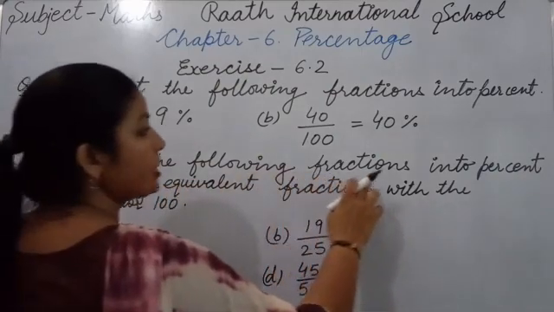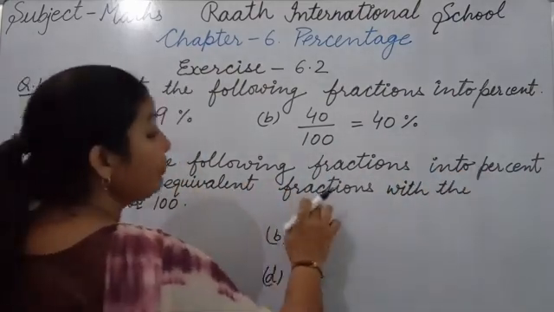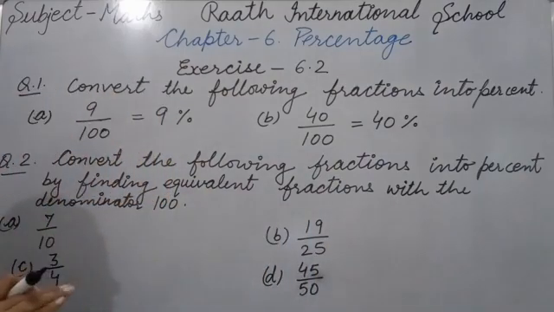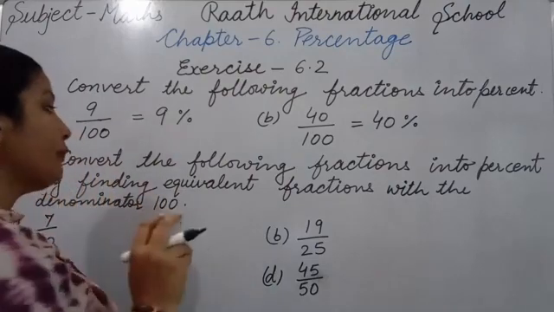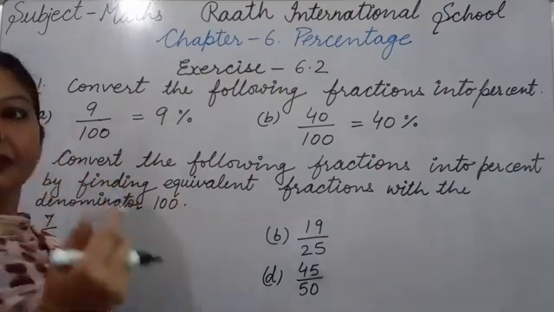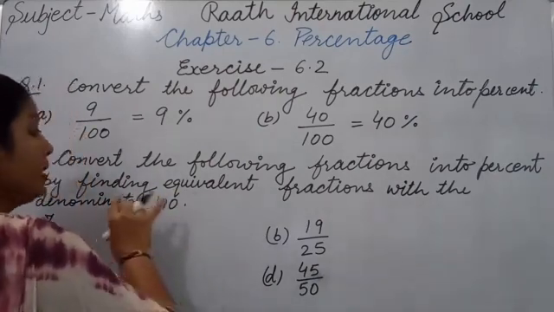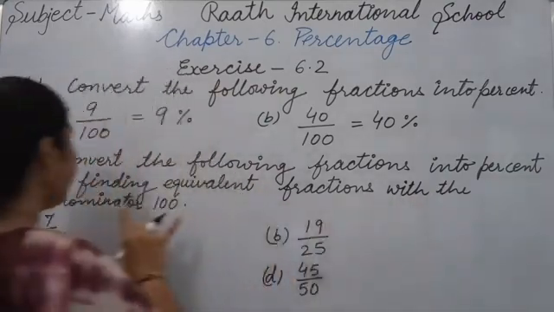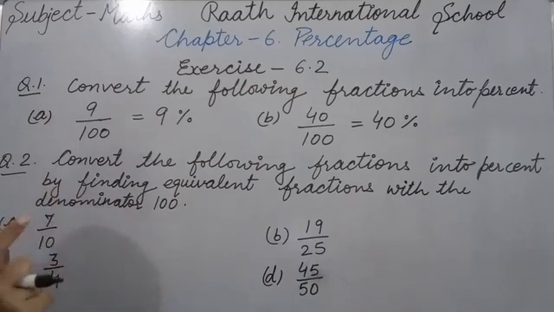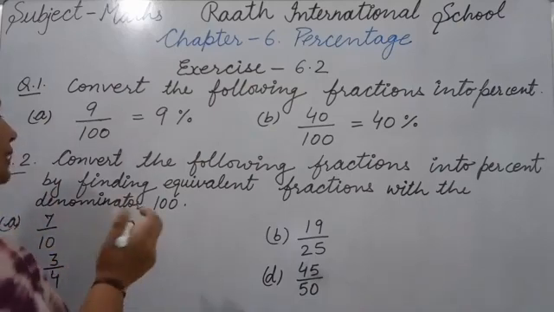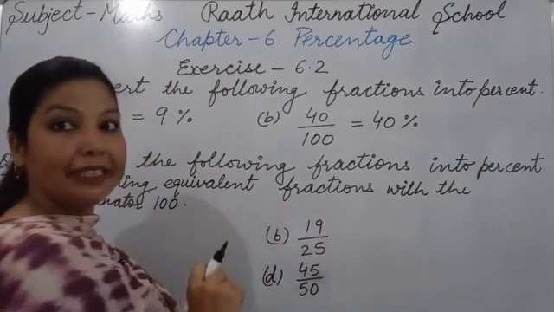Convert the following fractions into percent by finding equivalent fraction. Now in this you have to convert into percentage by finding equivalent fraction. So as I told you, two methods. One is by finding equivalent fraction, we should make the denominator 100, and second is by multiplying by 100. So here the first method we apply. Finding equivalent fraction with the denominator 100. So when the denominator is 100, only then we can write it as percentage. Whenever our denominator is 100, only then we can write a fraction as percentage. We cannot write every fraction as percentage like this.